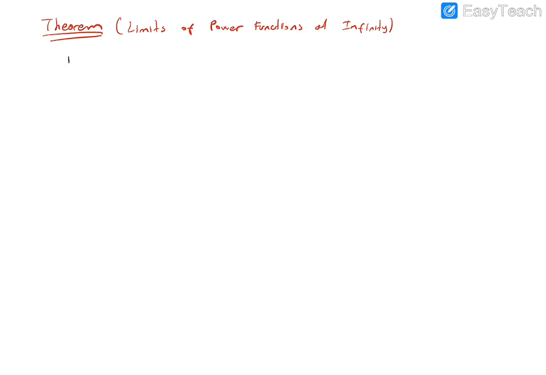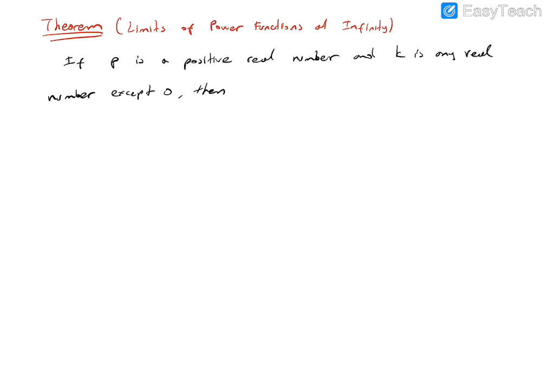So, if p is a positive real number and q is any real number except 0, which is different than 0, then first fact: the limit when x goes to minus infinity of q over x to the power p equals 0.